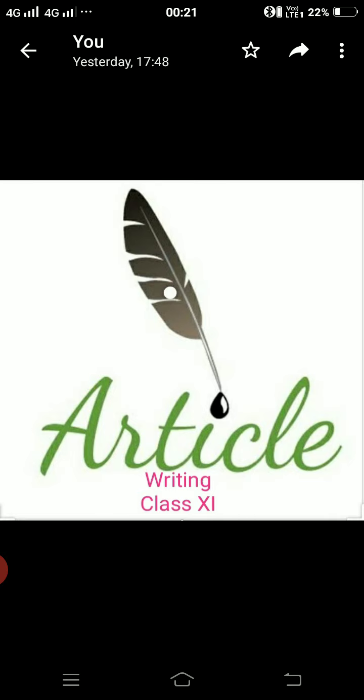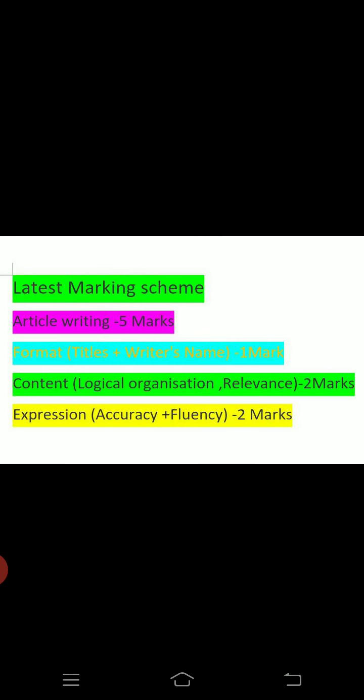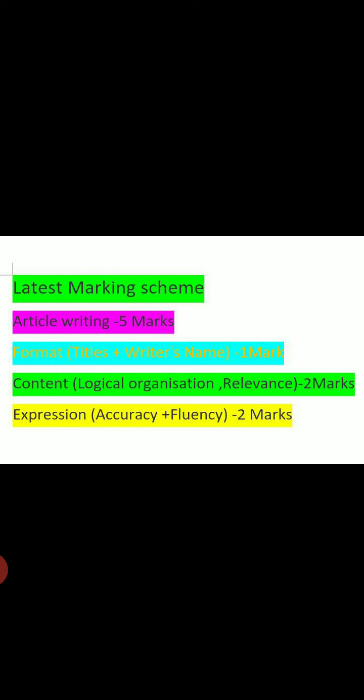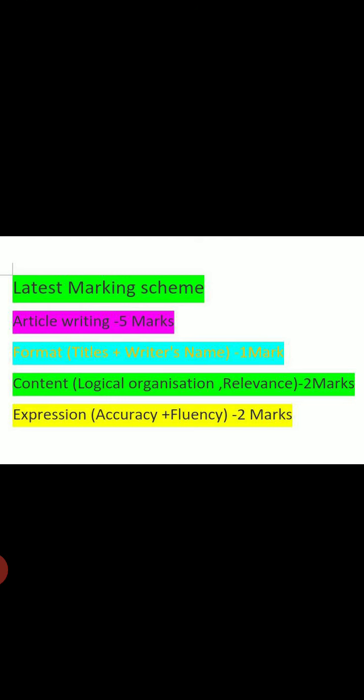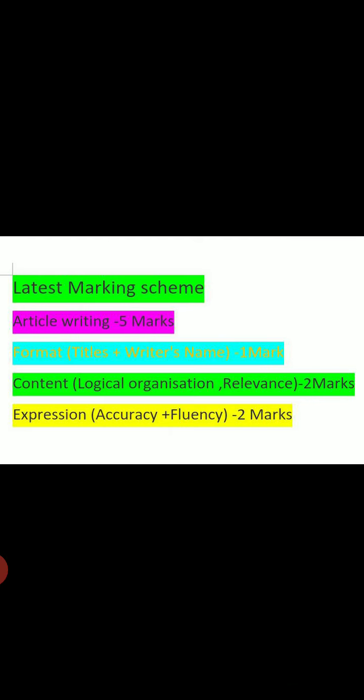In our examination, according to the latest marking scheme, the article question comes for 5 marks, and the distribution of marks is like this. Format is of 1 mark. Format includes title and writer's name, which is also called byline. 2 marks are given for content, which includes logical organization and relevance, and lastly 3 marks are for expression, which must have accuracy and fluency. So this is the distribution of marks.